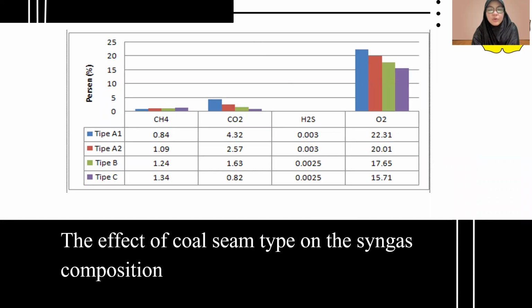Next is the effect of coal seam type on the syngas composition. It can be seen here that the highest composition of methane is the purple, type C, and then the highest composition of carbon dioxide is in type 1, and the highest composition of oxygen is in type 1 with the blue color.